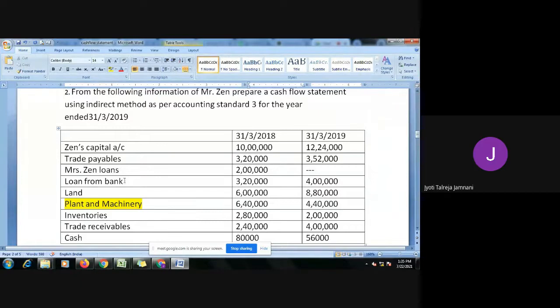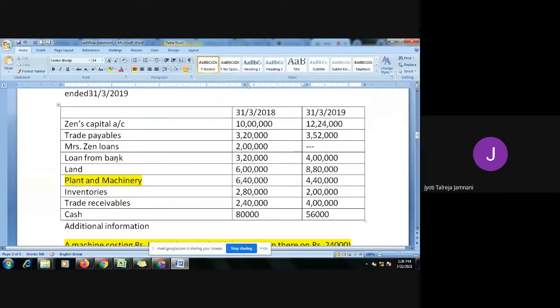Loan from bank, 3 lakh 20 and 4 lakh. What has happened to this loan from bank? From 3 lakh 20 opening, it has become 4 lakh closing. It has increased, so that means we have taken extra loan. We have borrowed more. When you borrow more, what happens to cash?